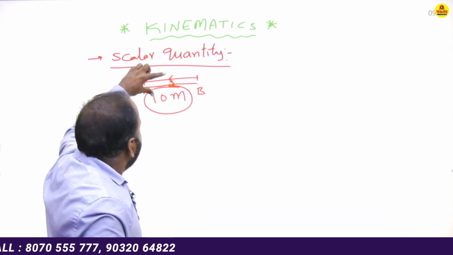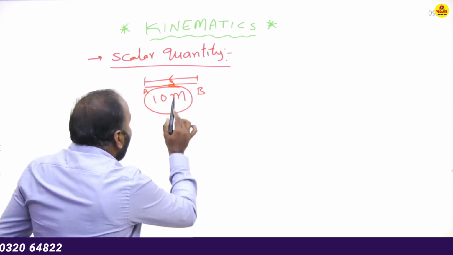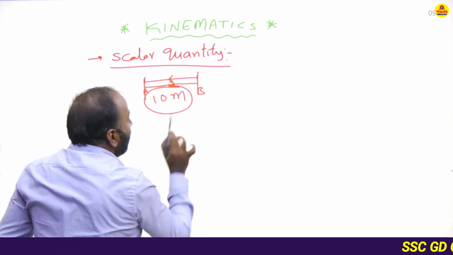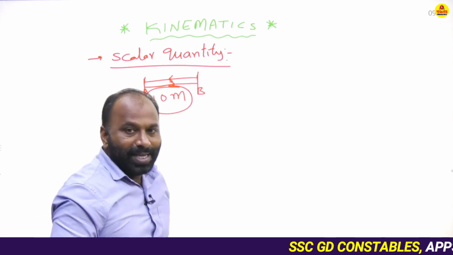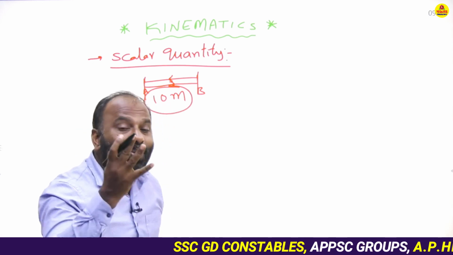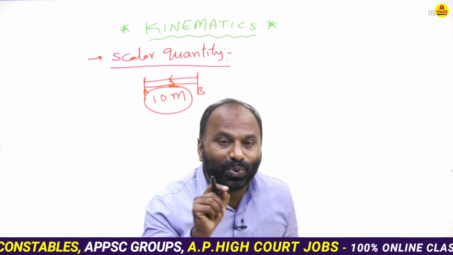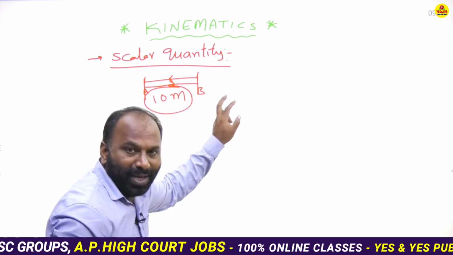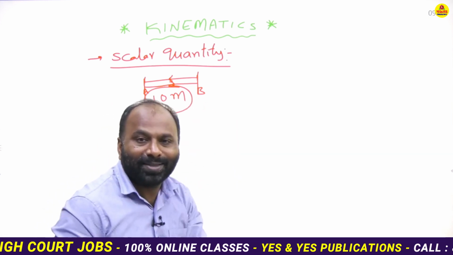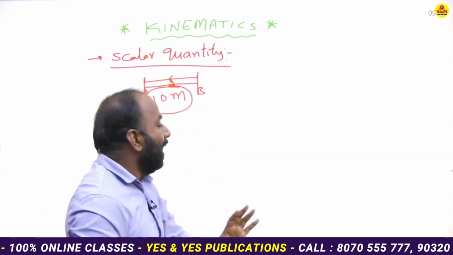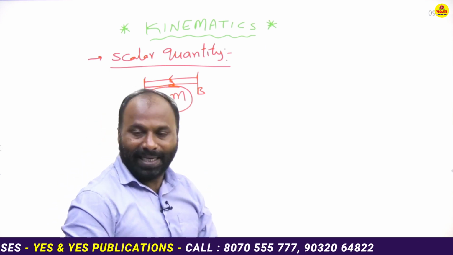Length between two points is 10 meters, but is it from A to B or B to A? It only expresses the length between the two points. There is no clarification of how the object moves. Is it moving from A to B or B to A? We can't say, only the length is expressed here.